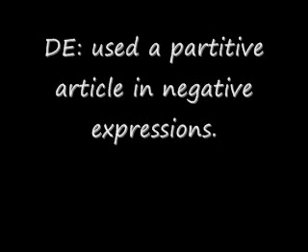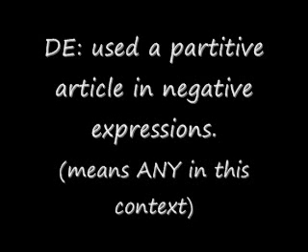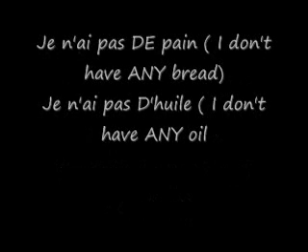One more thing I would like to quickly mention before ending this tutorial is the use of de. De is used as a partitive article when it appears in a negative sentence. For example, if you want to say I don't have any bread, you will say je n'ai pas de pain. If you want to say I don't have any oil, you will say je n'ai pas d'huile.